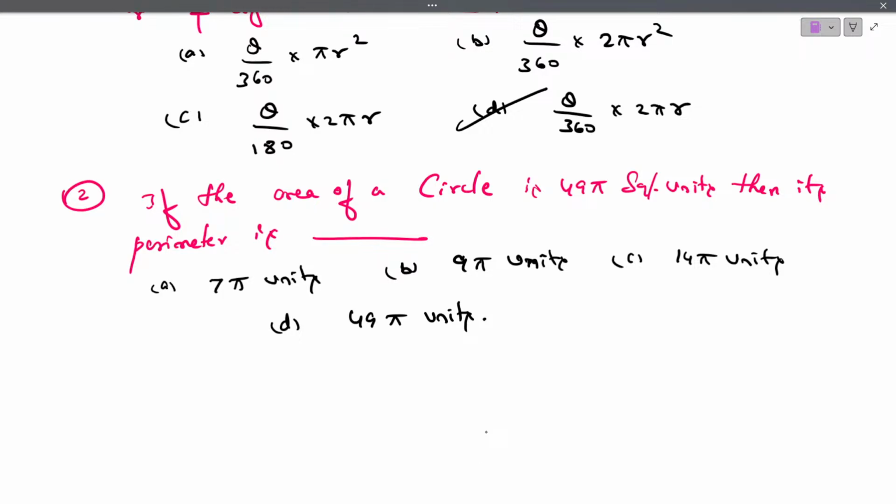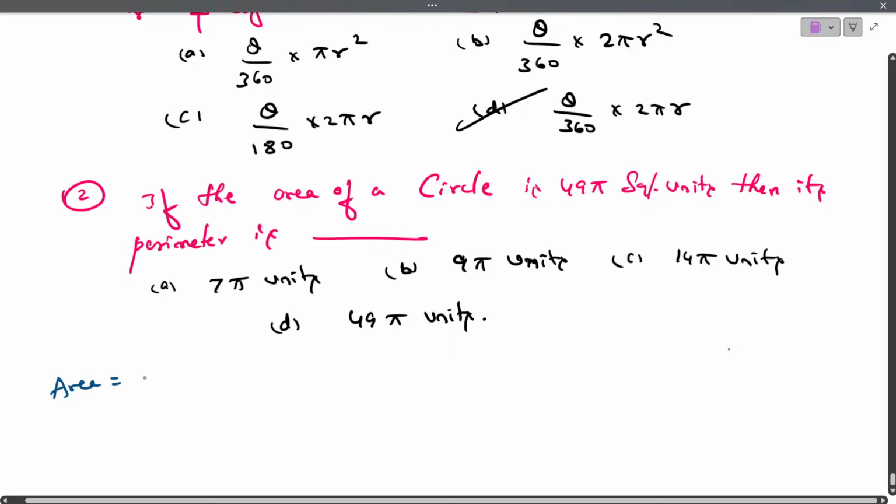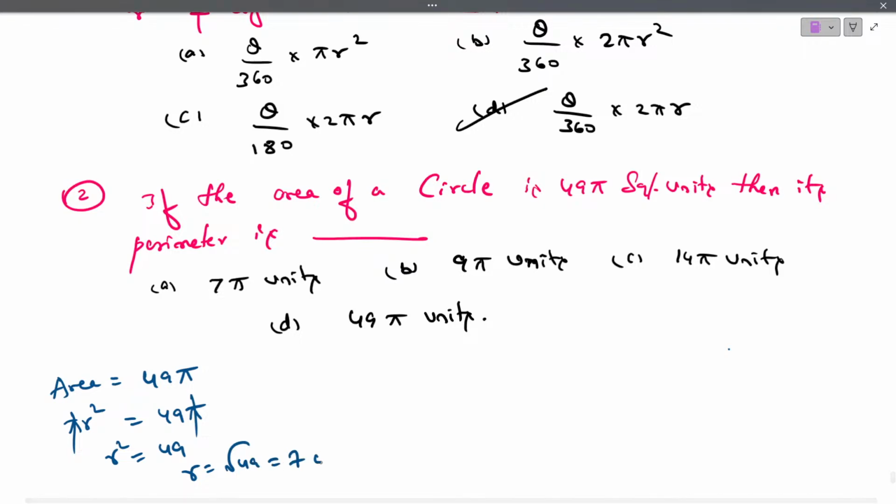They have given the area of a circle. What is the area of a circle? They have given 49 pi. What is the area of a circle formula? Pi r square. Pi r square is 49 pi. Isn't it? So pi pi get cancelled. R square is equal to 49. R equals root of 49. Then R is equal to 7 units.